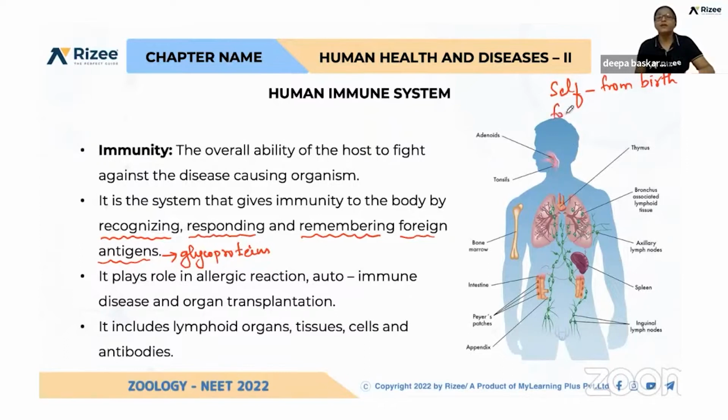And foreign antigens are those that our body faces during our lifetime. That is the difference between foreign antigen and self-antigen. The immune system also plays a role in allergic reactions, autoimmunity, and organ transplantation. We already discussed graft rejection.